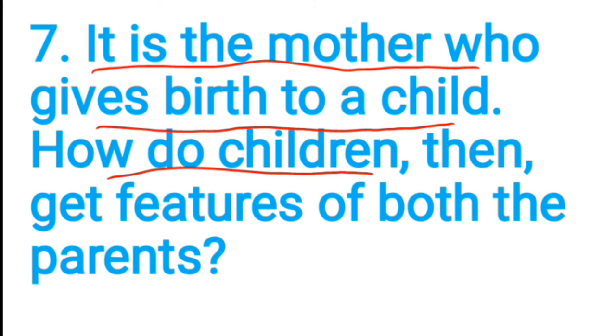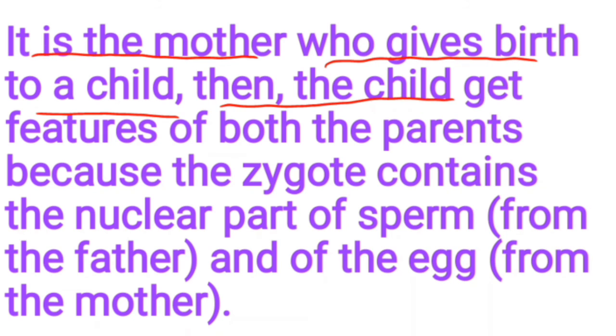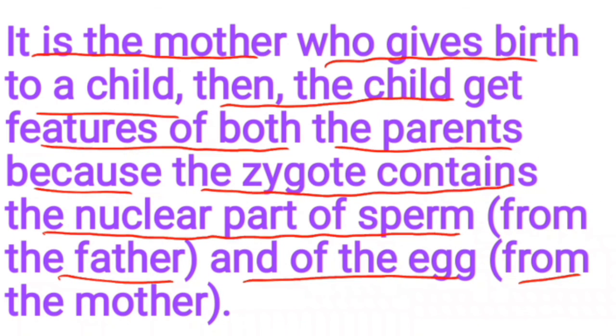How do children get features of both the parents? Answer: it is the mother who gives birth to a child. The child gets features of both the parents, because the zygote contains the nuclear part of the sperm from the father and of the egg from the mother.